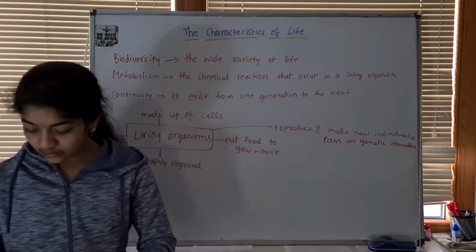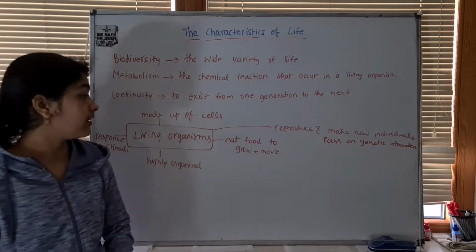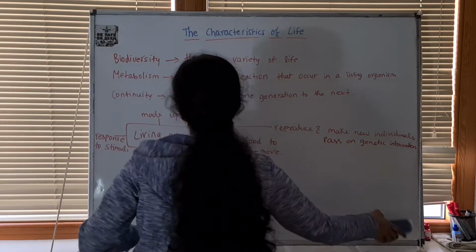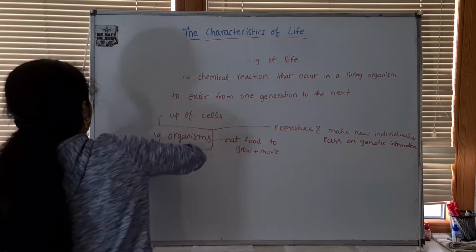So let's see the characteristics of life.